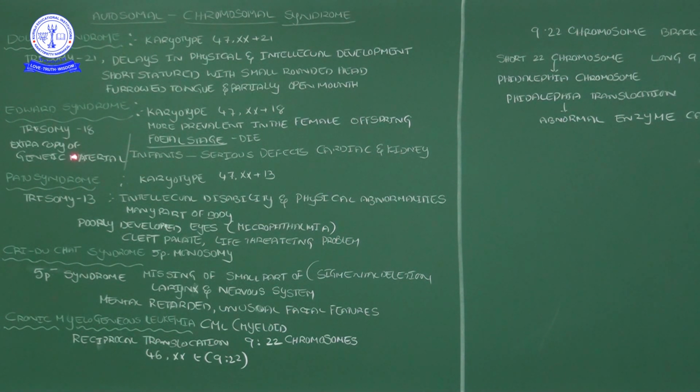Edward syndrome we normally call a trisomy 18. The karyotype is 47XX18. Now I think you got the meaning why we call it a trisomy 18. Why here we call it a trisomy 21? Down syndrome is a trisomy 21, where 3 chromosomes are there. Like trisomy 18, it indicates that in the 18th pair of chromosomes, 3 chromosomes are there. Okay, especially 18, so the indication is just like 47XX18.